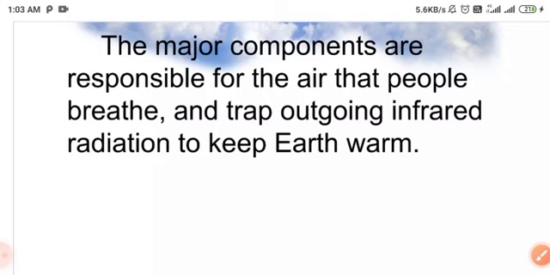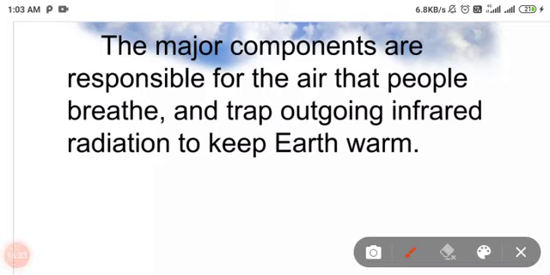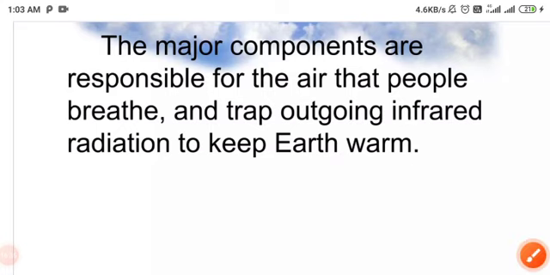The atmosphere also helps protect the Earth from UV rays and maintains the balance. Earth's warmth means the hot and cold system maintains a balance on the Earth's surface.